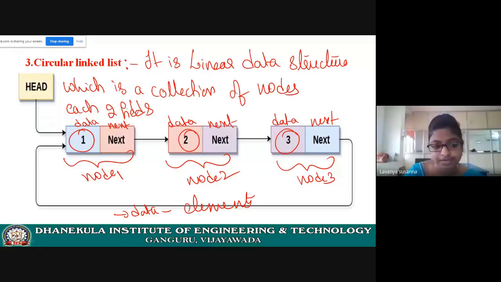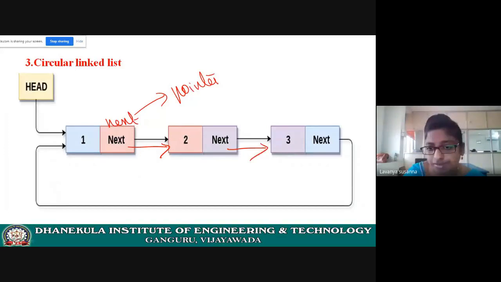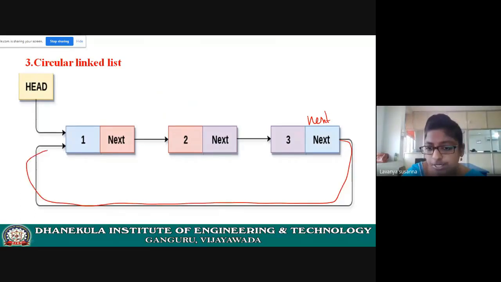Now see here the next field. This is next, which is a pointer. I have already discussed what is meant by pointer. It contains the address of the next node. That means it is pointing to the next node. Now see here, in circular linked list, the last node's next field will point to the first node. This is the circular linked list. There is no null.